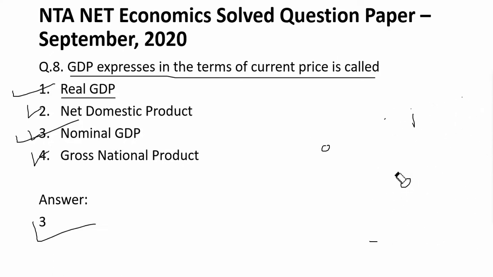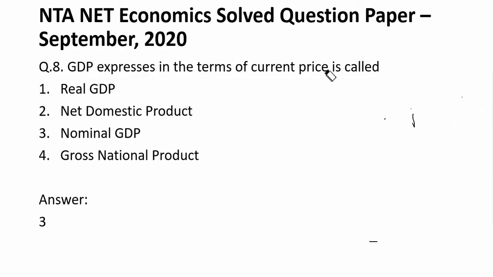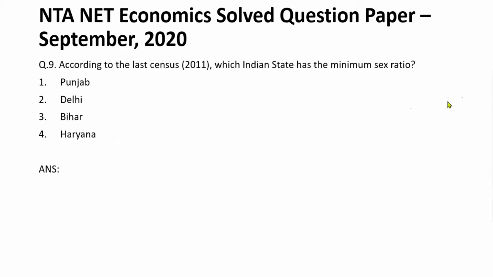Now let's look at a different question. The question is, according to the last census, which was taken in 2011, which Indian state has the minimum sex ratio? Now let's understand this term state.